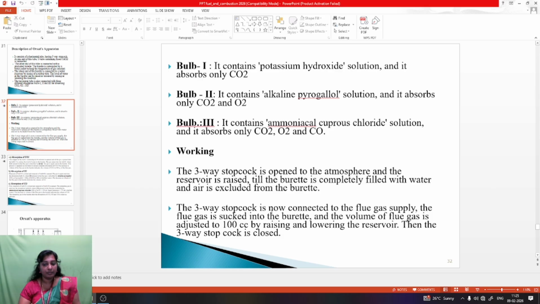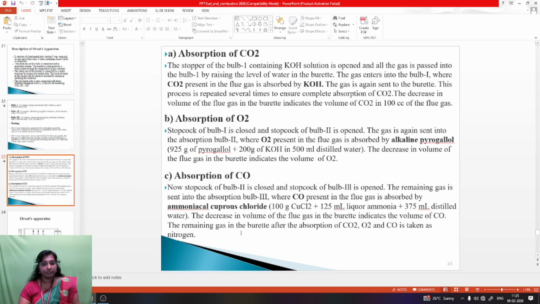The 3-way stopcock is now connected to the flue gas supply. The flue gas is sucked into the burette. The volume of flue gas is adjusted to 100 cc by raising and lowering the reservoir. Then the 3-way stopcock is closed.